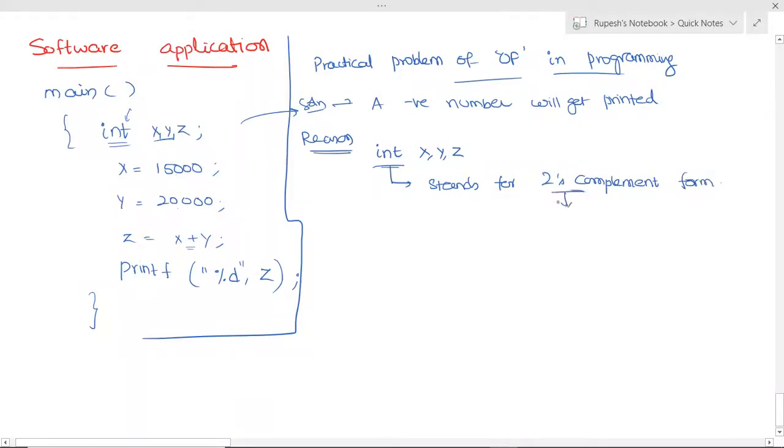Okay, so in 2's complement form we use 16 bits. In the last problem we have seen the 2's complement form in 4 bits, but here we use the 2's complement form using a 16-bit number.